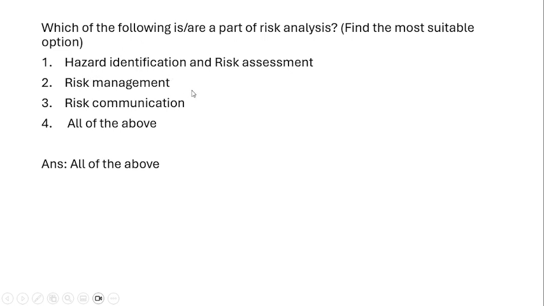The next step is risk management. In risk management, after assessing the risk type, what type of initiative are we going to take? What mitigation step are we going to take to avoid that kind of hazard? Then comes risk communication, which is a crucial step. Once we identify the effective measure, we have to communicate it to the public to avoid the particular hazard. So risk analysis involves hazard identification, risk assessment, risk management and risk communication. The right answer is all of the above.